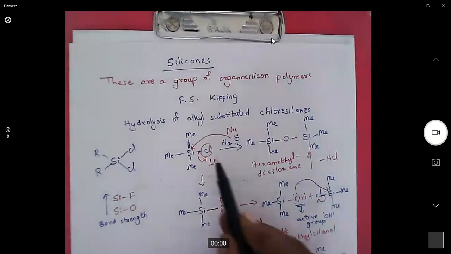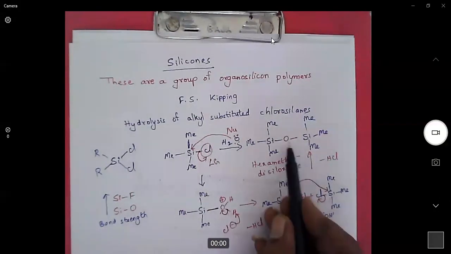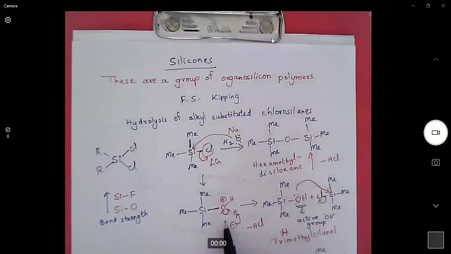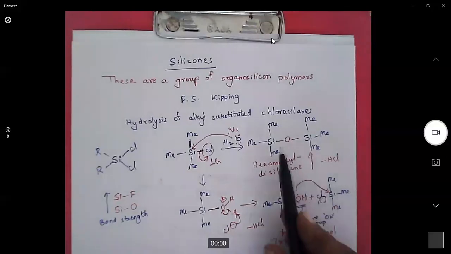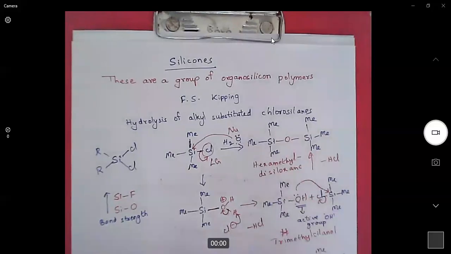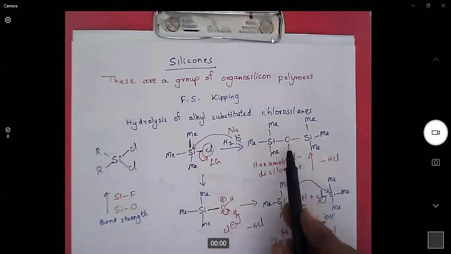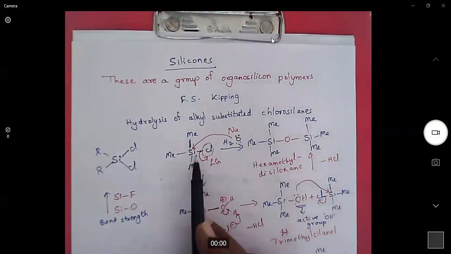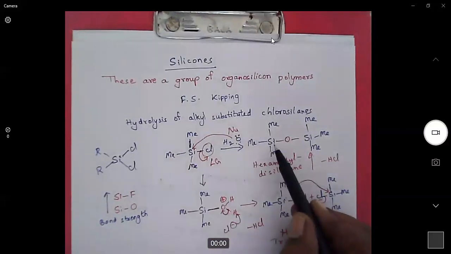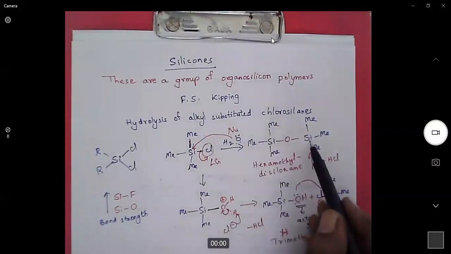Now, when we replace this chlorine, we will get one OH. In this OH, the oxygen can again act as a nucleophile. So it will react with one more chlorosilane, generating a dimer bonded through oxygen. So this is the limit: when there is only one chlorine on silicon, we can get a silicone containing two silicon units.